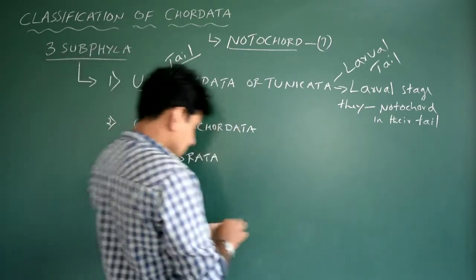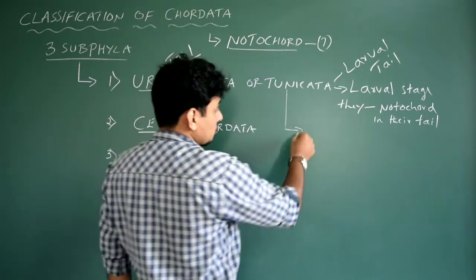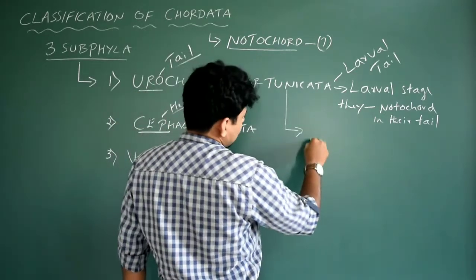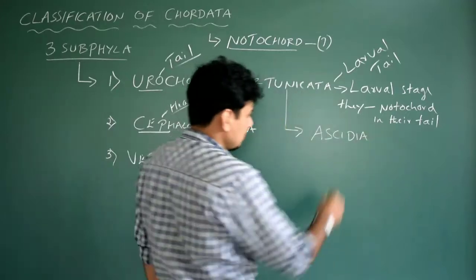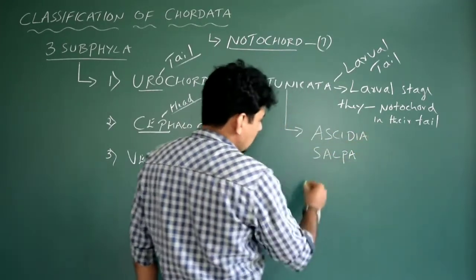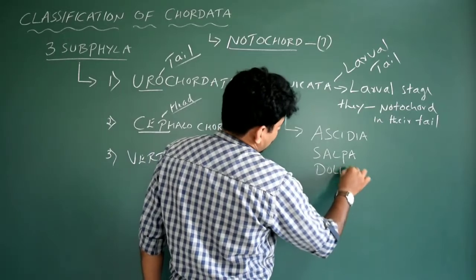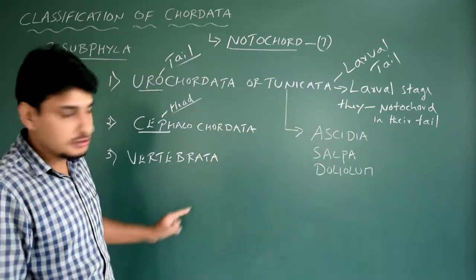Some examples I would like to add here for Urochordata or Tunicata. Very important now. The first one is Ascidia. Second one is Salpa. Third one is Doliolum. Remember this, no confusion here.